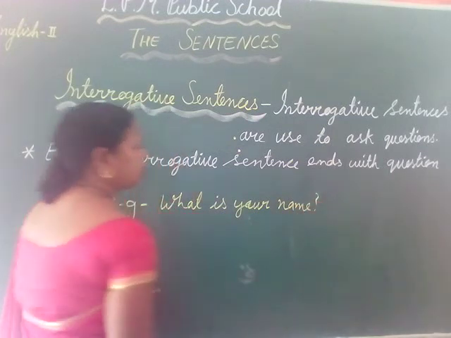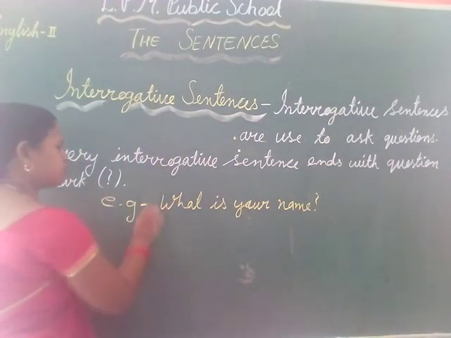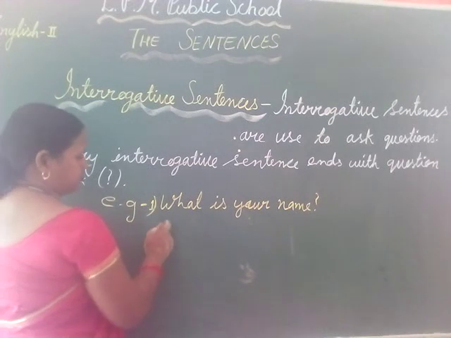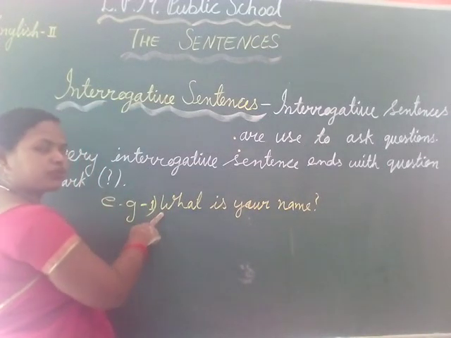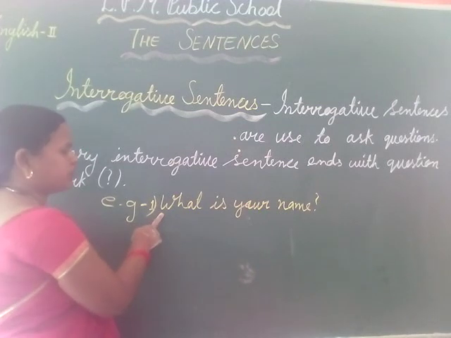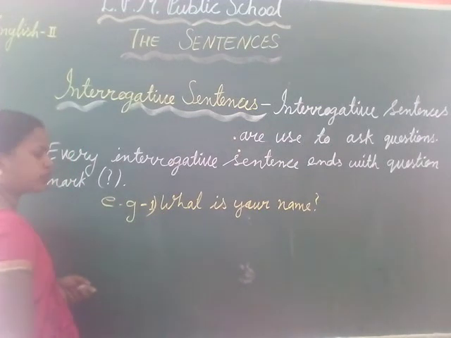This is a type of interrogative sentence. This is a question. Here I have used a question word, or you can say WH word. And this type of sentence is called interrogative sentence.